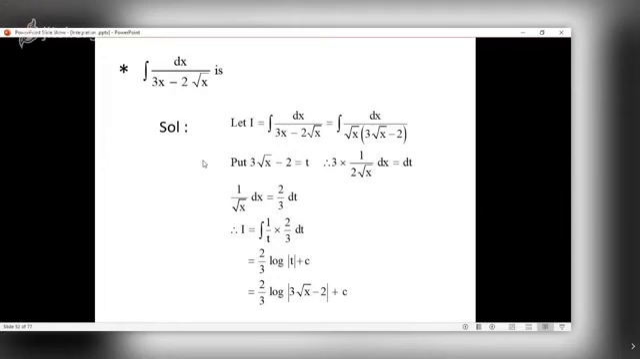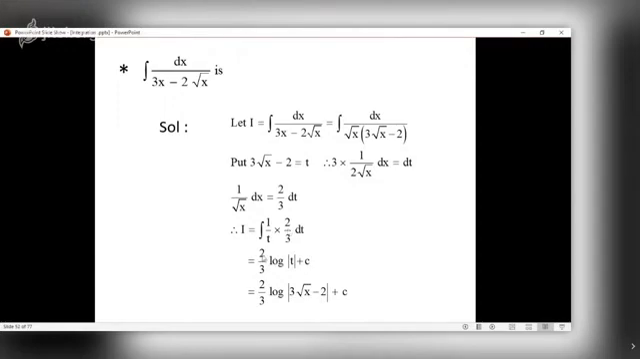Integral of 1 upon 3x minus 2 root x. Now what is x? x is basically root x into root x. So I can take root x common from the denominator to get root x into this. Now what should be the substitution? 3 root x minus 2 equal to t. Derivative of root x is 1 upon 2 root x. So if you rearrange the terms, dx upon root x is what? 2 upon 3 dt.